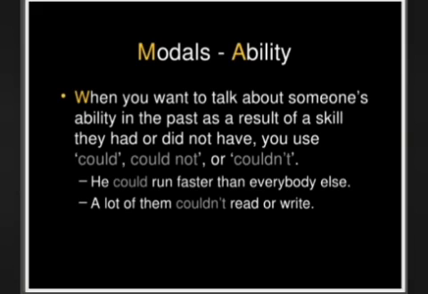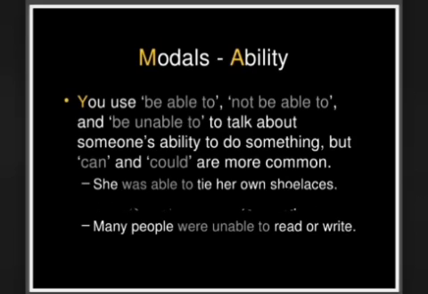It is showing the ability in the past. And to show that it is not having that ability: a lot of them couldn't read or write.